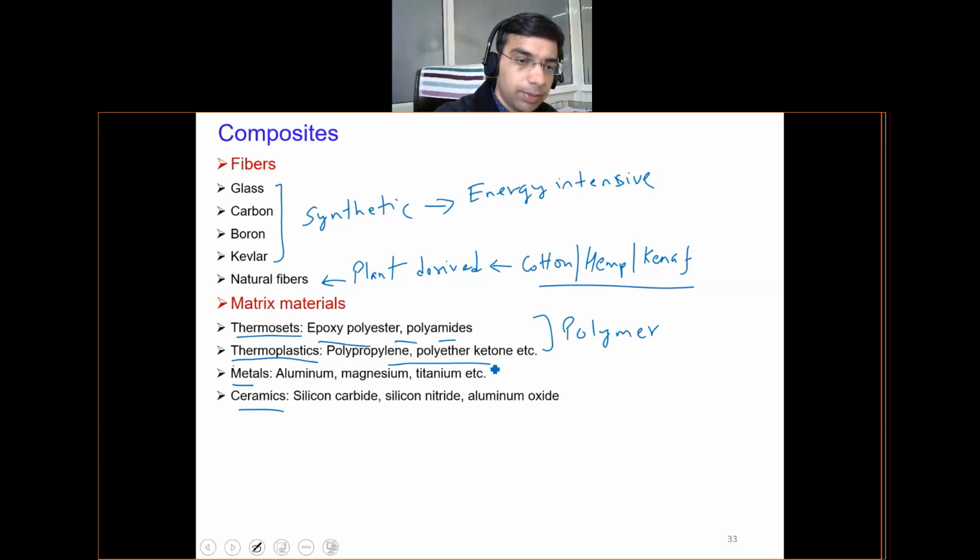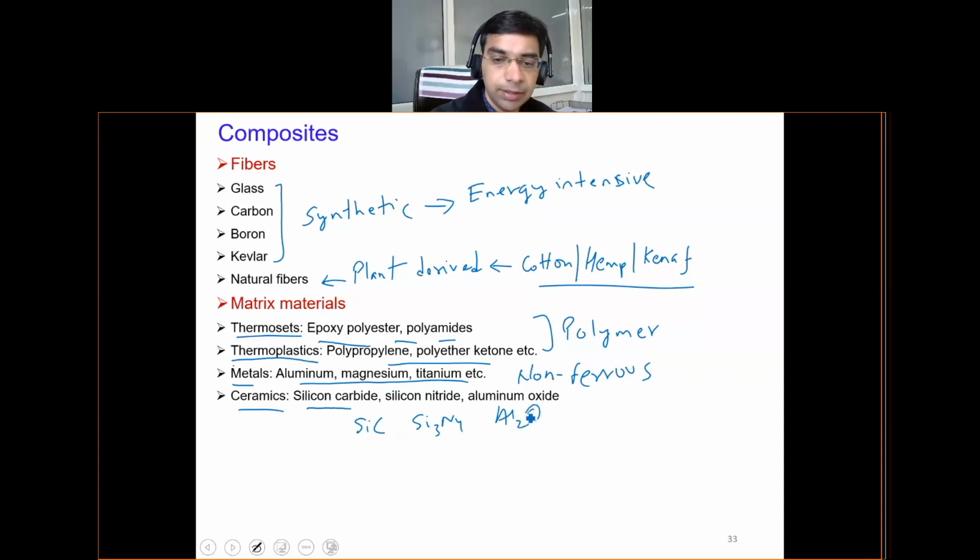With metals, more popular are aluminium, magnesium, titanium. These are examples of, if you remember, non-ferrous materials, light in weight. And in ceramics, we have silicon carbide, that is SiC, silicon nitride, and alumina, that is aluminium oxide. So these are basically the matrix materials. In the scope of this course, we will be studying some manufacturing processes or product realization processes for only maybe thermosets, and in that only we will discuss a little bit about composites.